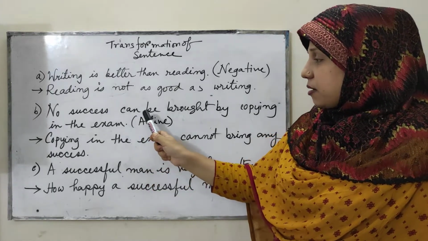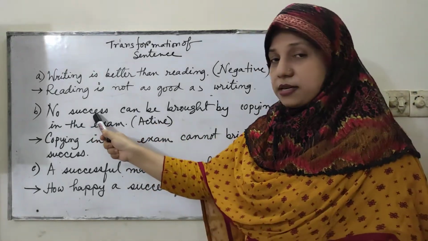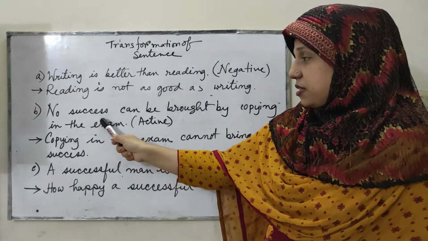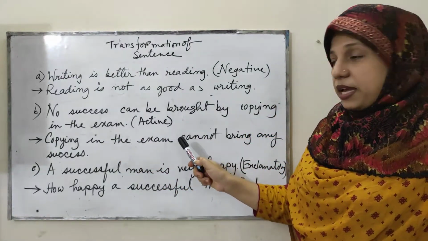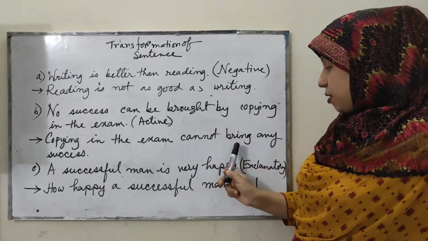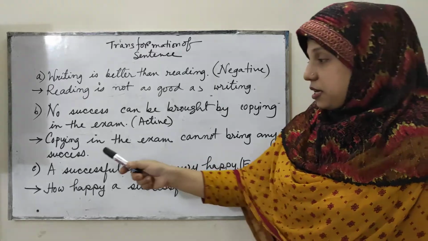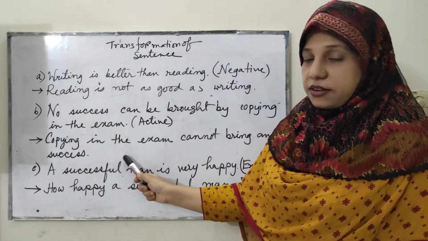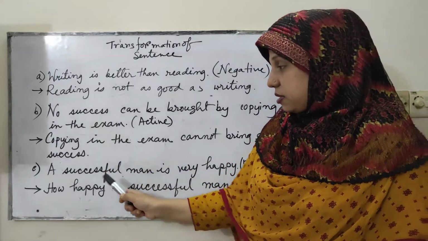Here, can be brought. No success. That means it is a negative sentence. So we have to write, cannot bring any success. This is the active form. And next comes number C.